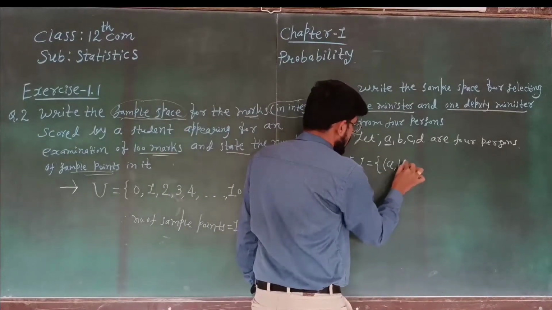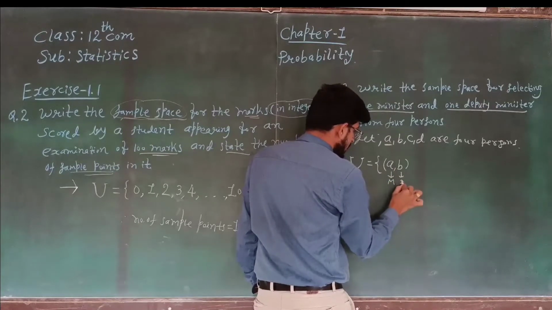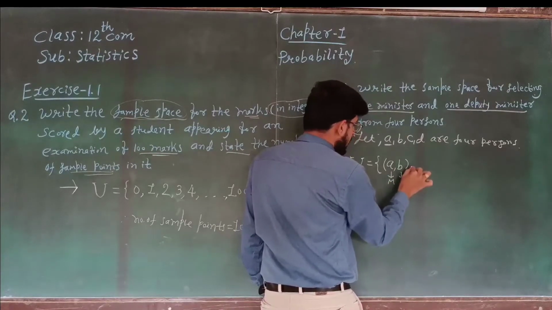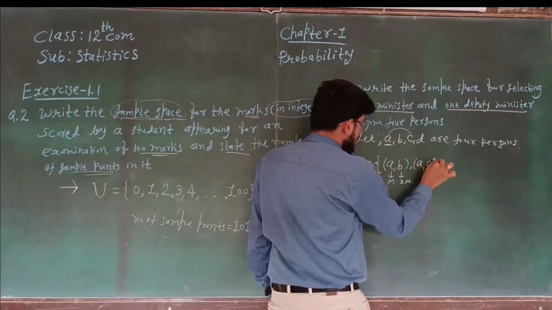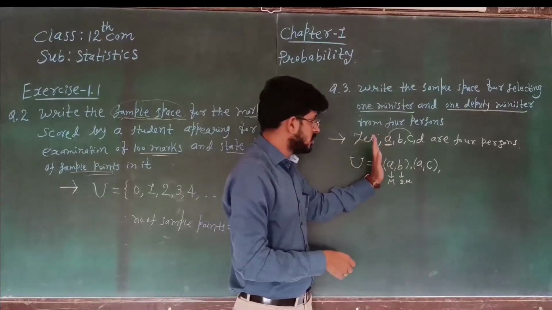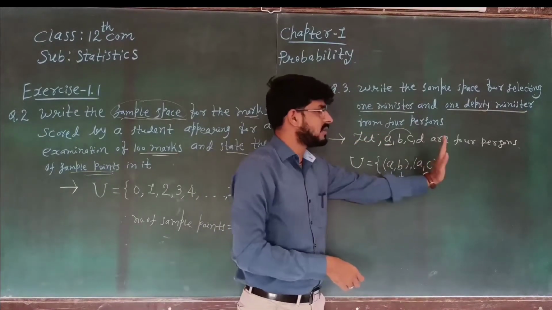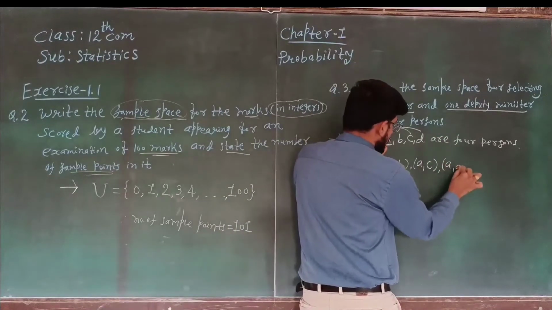It means A is minister and B is deputy minister. Now second case, A and C. A is fixed, so A is minister and C is deputy minister. Same thing, A D.